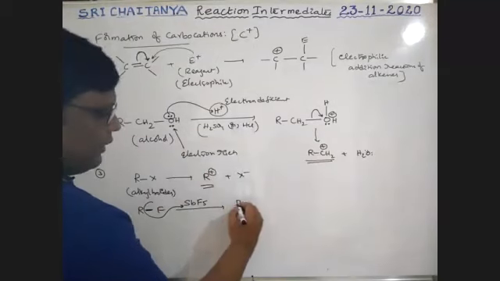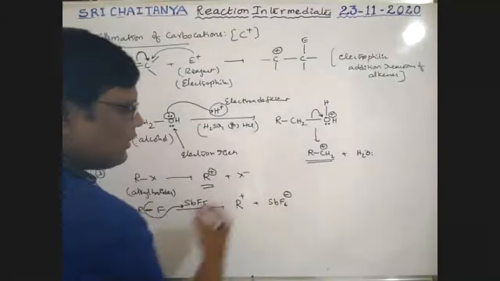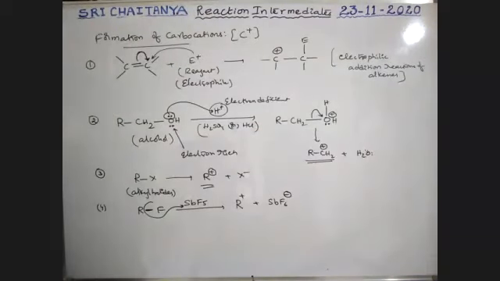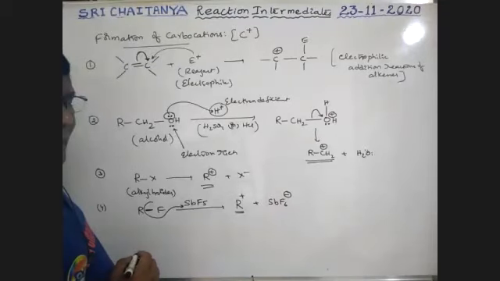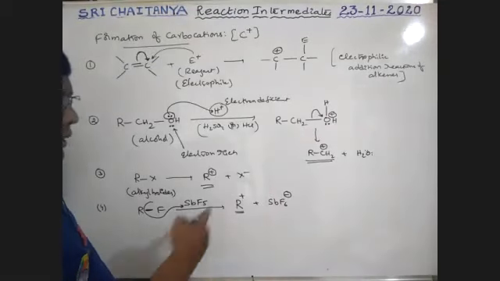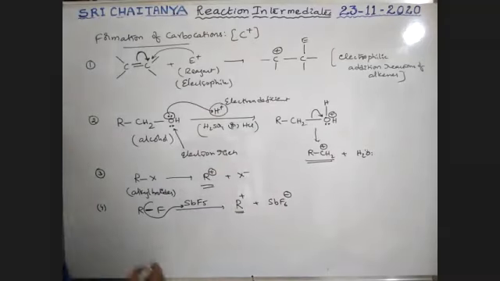That is why it is R plus SbF6 minus ion. Now it becomes a carbocation. So it is the way to prepare carbocation. Please keep in mind all these reactions.